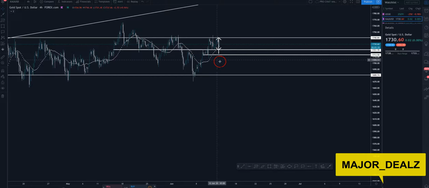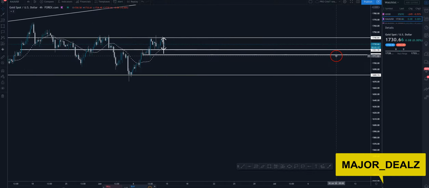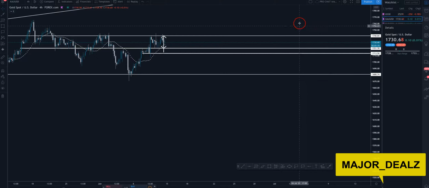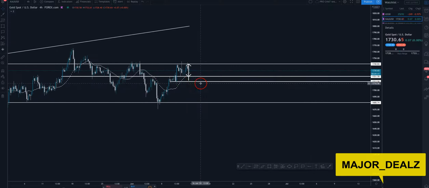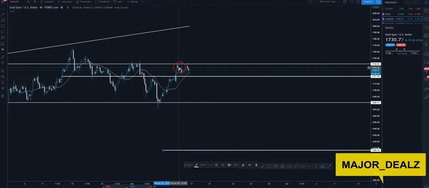So overall, because of all the news, I'm looking for gold to make its way back up to the 1800s. As of right now, it's consolidating. We can probably look for a little break and retest. Let me get rid of this for a second. So we can look for it to retest.